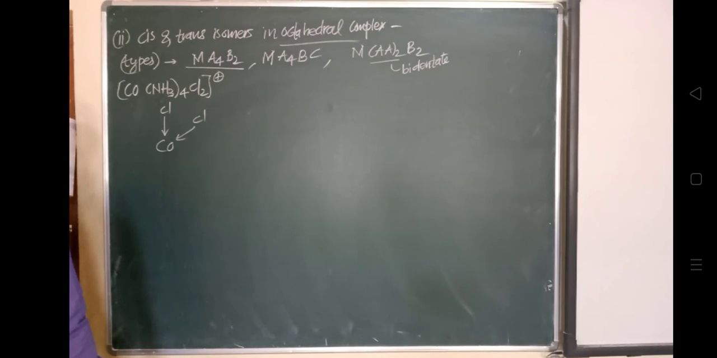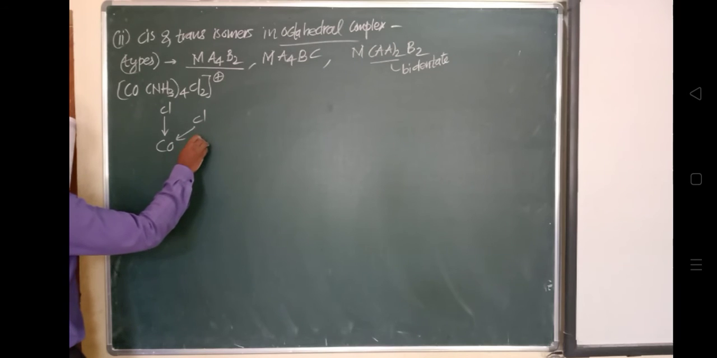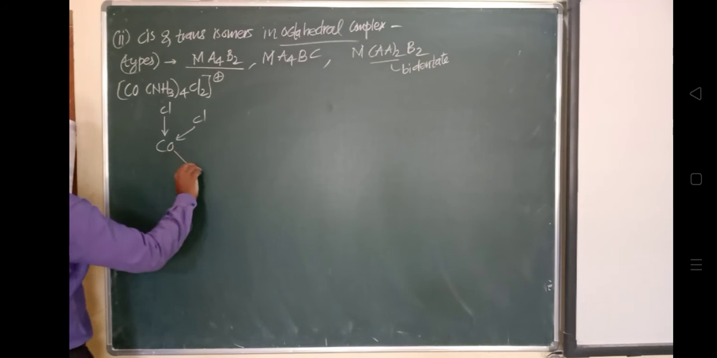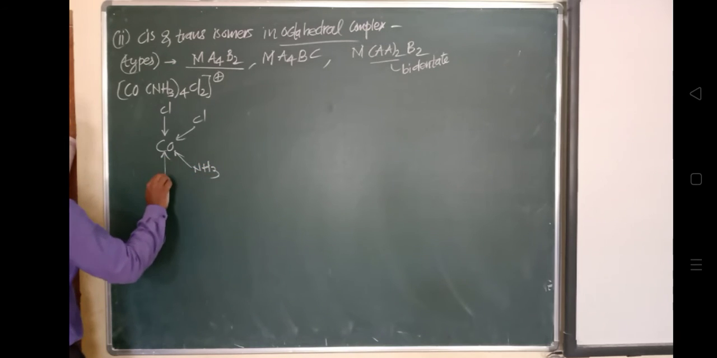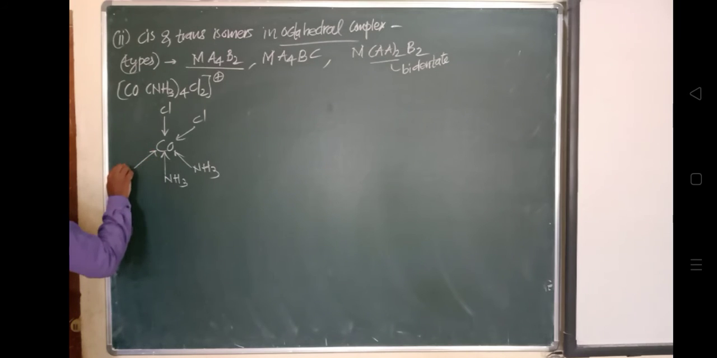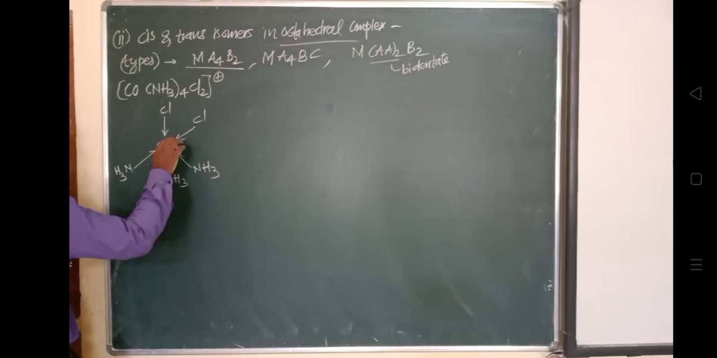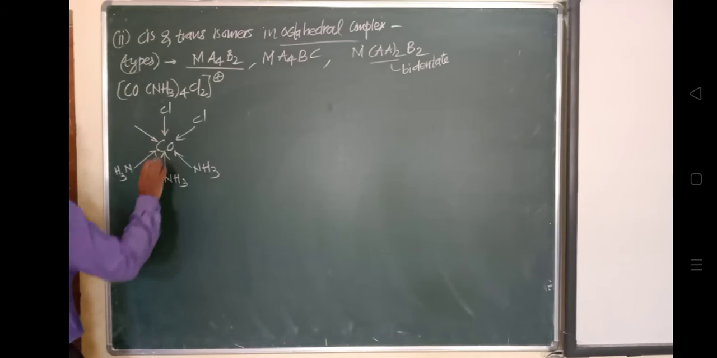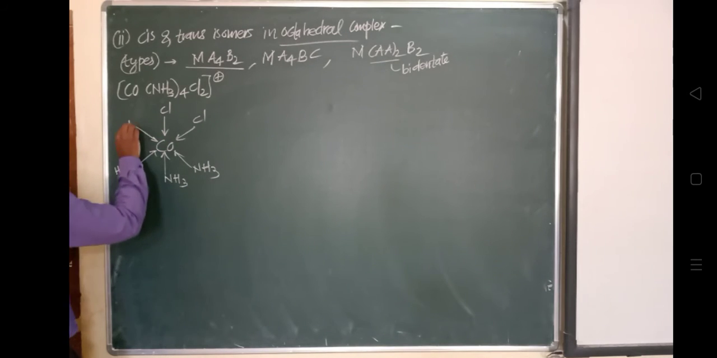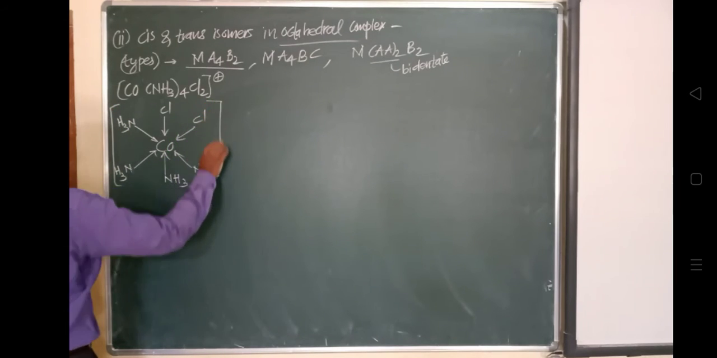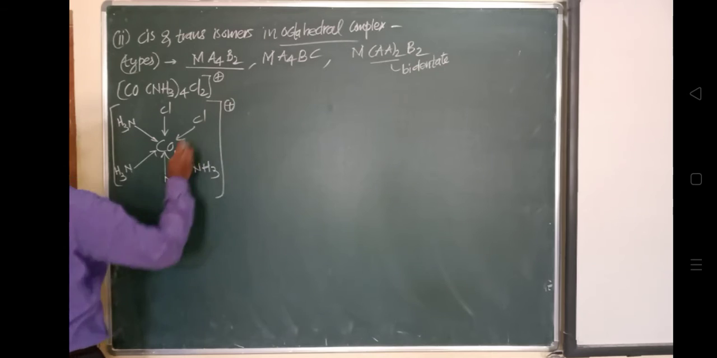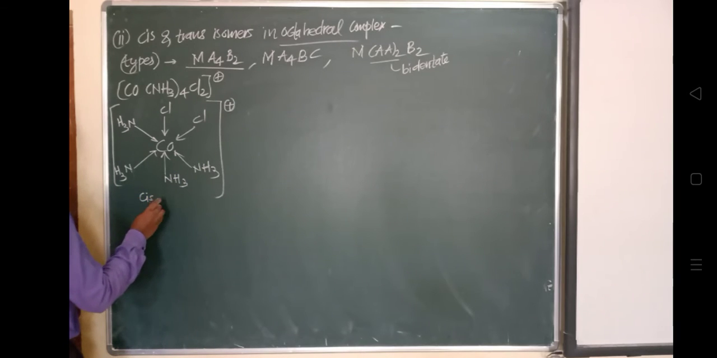So chlorine, and this is NH3, this will be NH3, this will be NH3, and this will be NH3. How many? 1, 2, 3, and 4. Yes, nitrogen NH3. This structure has a plus charge, and this is called a cis isomer.